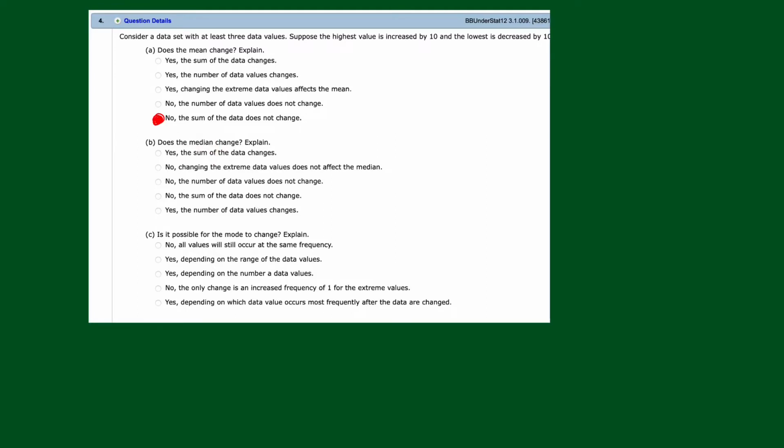Go to part B here. Does the median change? All right, the median is the middle value. So if you increase the biggest, decrease the lowest, the sum of the data changes. That has nothing to do with a median. Cross that one out. No, changing the extreme values does not affect the median. We've taken the highest value, increased it by 10, the lowest value, decreased it by 10. We haven't affected anything in between. So right away, I'm going with this one right here.